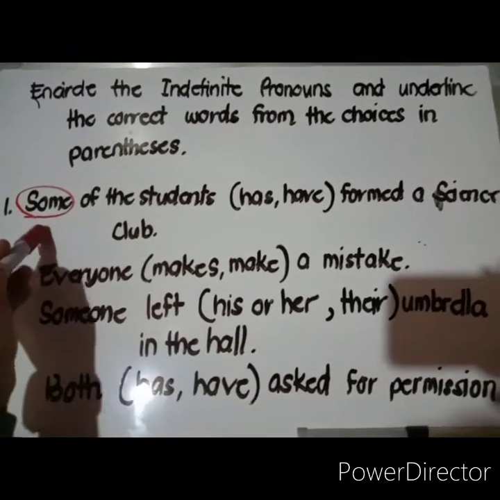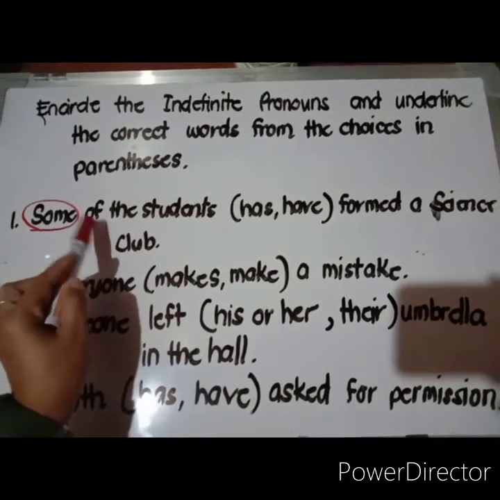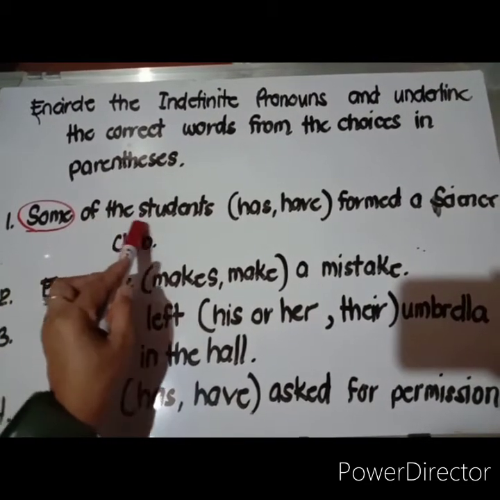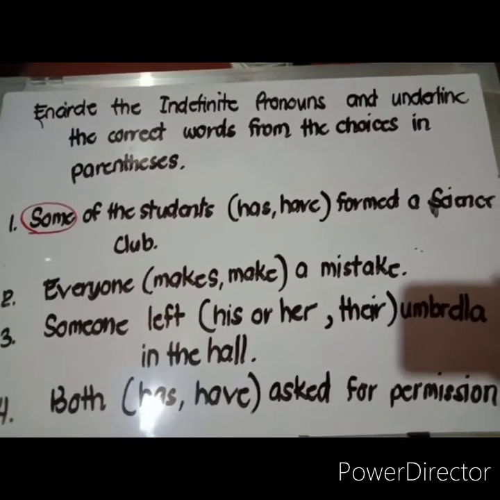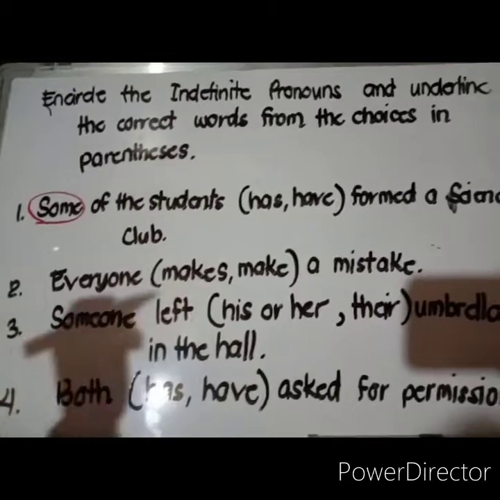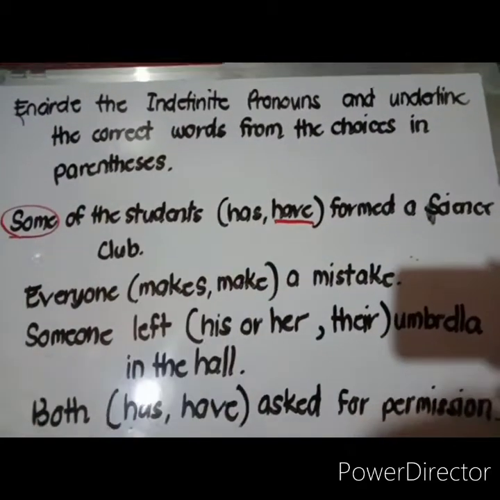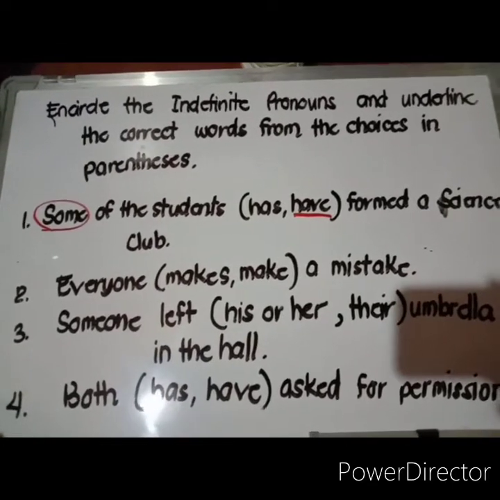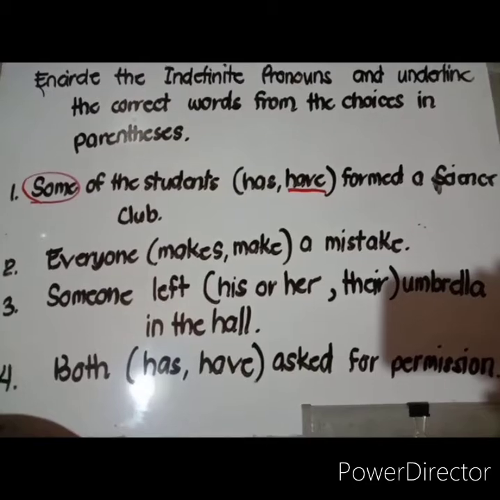Our indefinite pronoun here, some, is used as plural because of the phrase that follows it, of the students. We're basing on this word, students, which is of course plural in form. Then our answer is of course have. We are to underline the correct word in the parentheses. That's it. Let's now proceed to number 2.